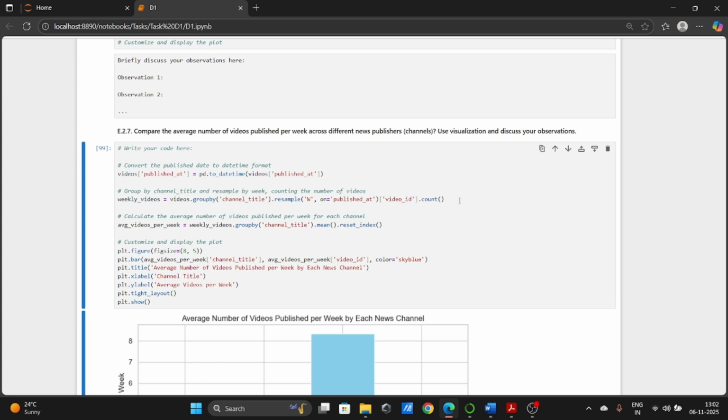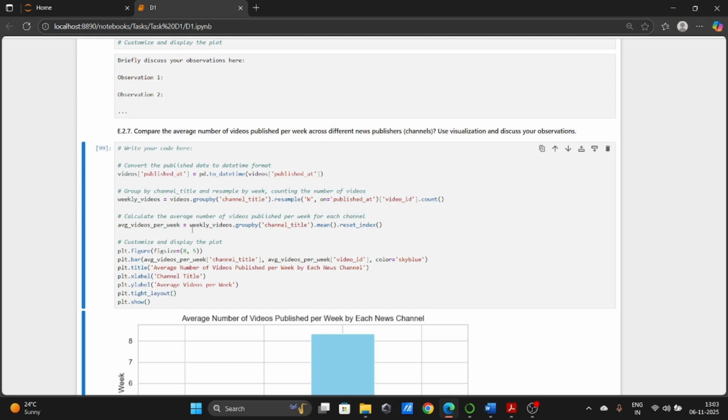To complete this question, in the code I wrote, I converted the publish_at column to a datetime object. This allows me to perform time-based operations like resampling by week. And here in the weekly_videos variable, I have grouped the dataset by channel_title and resampled it weekly by the command resample('W', on='publish_at'), and after that this will count the videos published each week for each channel.